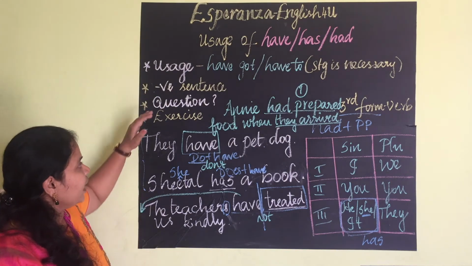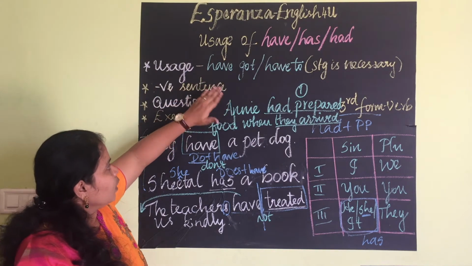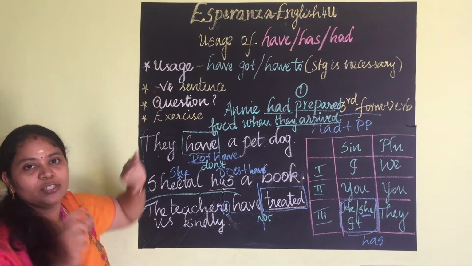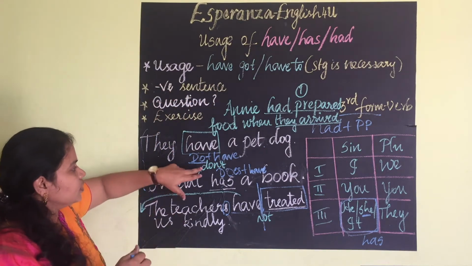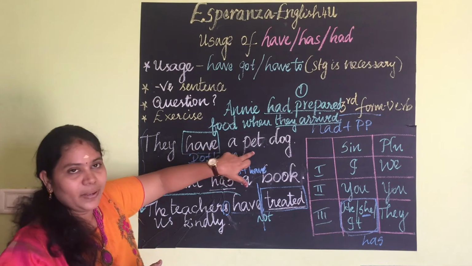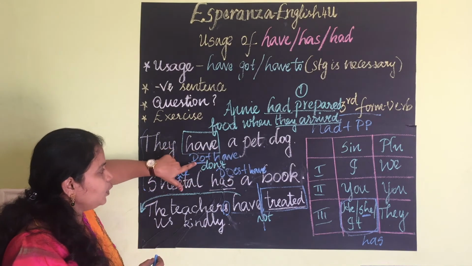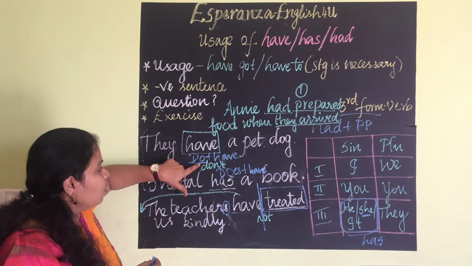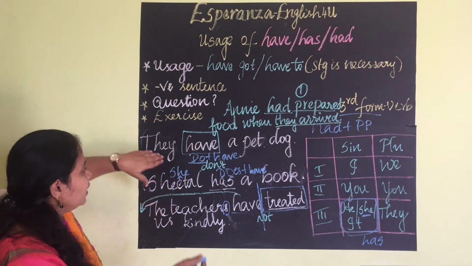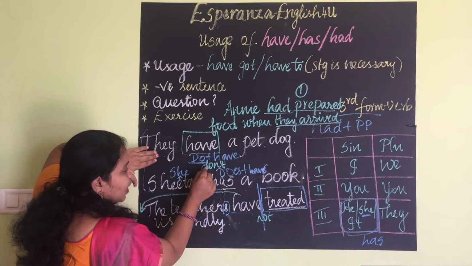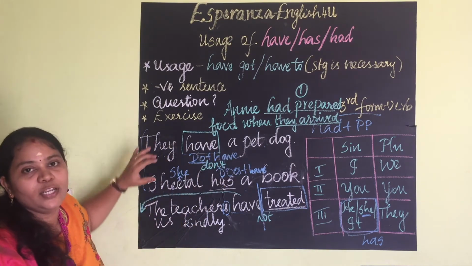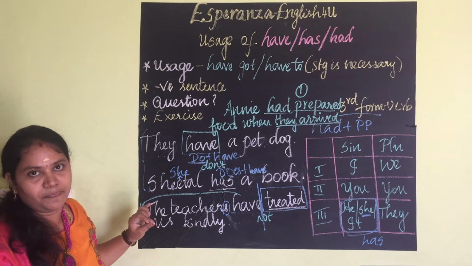Clear? Again, we are going to see how to frame the negative, that is, by adding not. So, they have a pet dog. The verb will be do plus have. So how to frame the negative sentence? They don't have a pet dog. This is a way to frame a negative sentence.